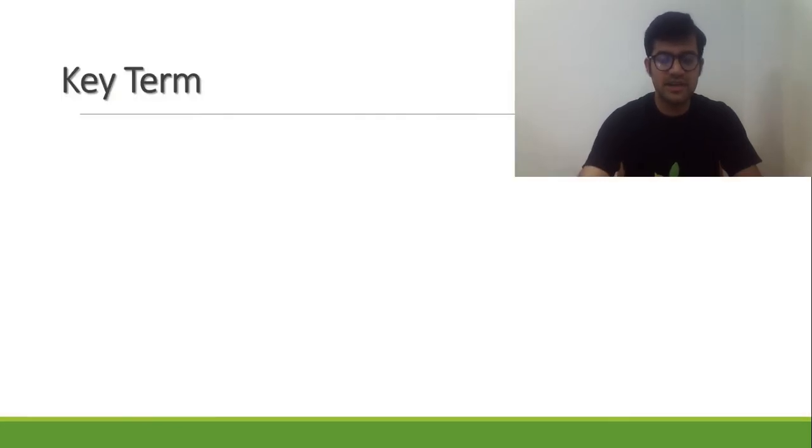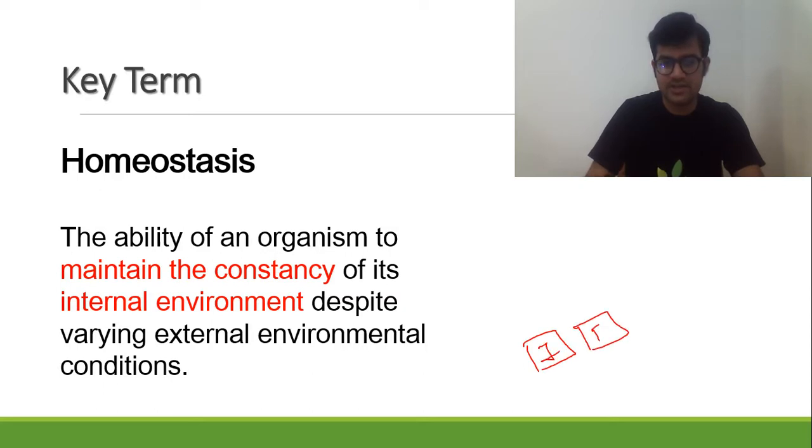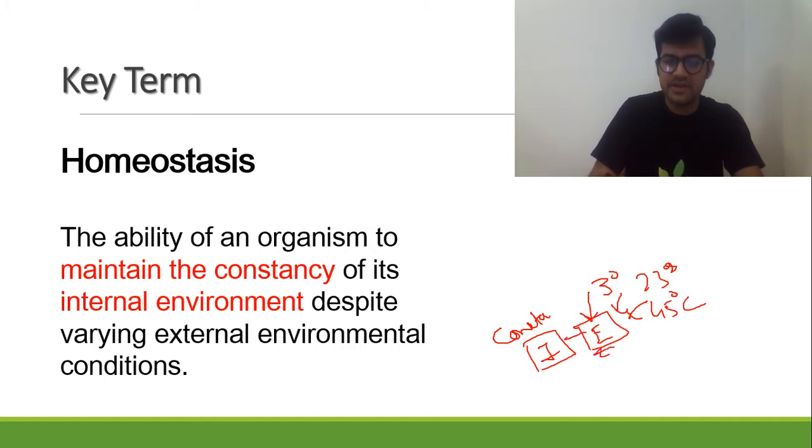Okay, so starting with the key term first. The key term here is homeostasis. Just suppose that this is your internal environment and this is your external environment. No matter what happens in the external environment, the internal environment will be kept constant. For example, the external environment is 3 degrees, 23 degrees, or say 45 degrees Celsius. No matter what happens, the internal environment of that organism will be kept constant. For example, in humans, it's 37°C. So it needs to be kept constant.